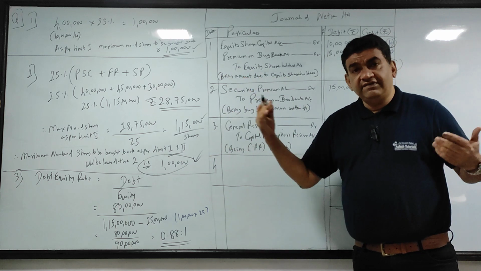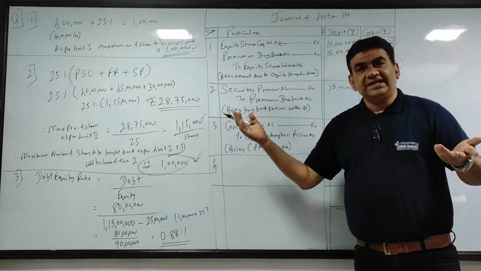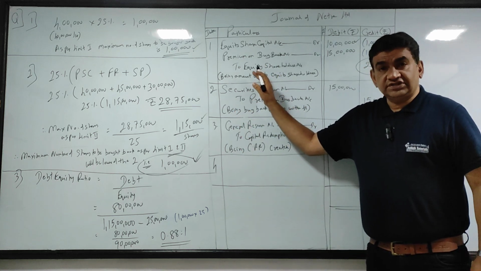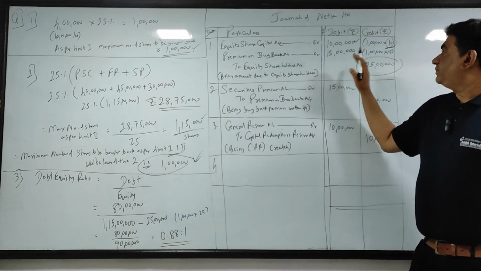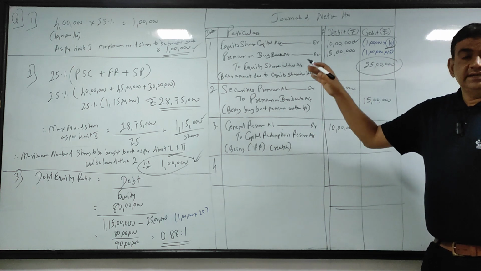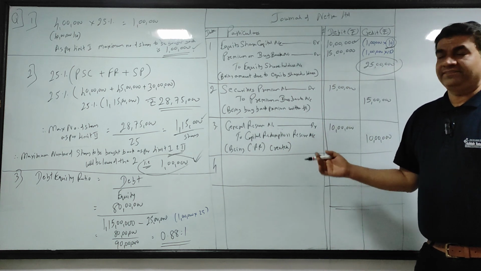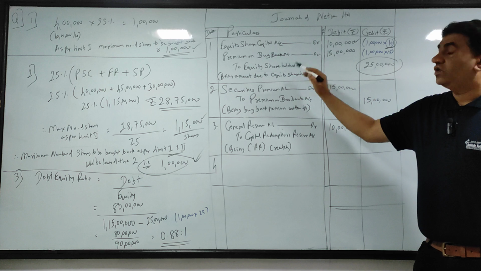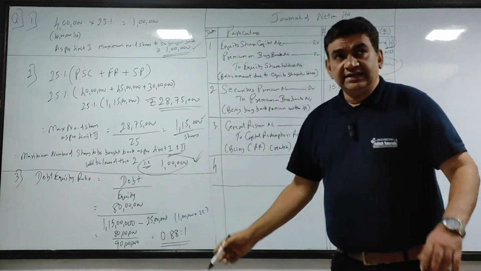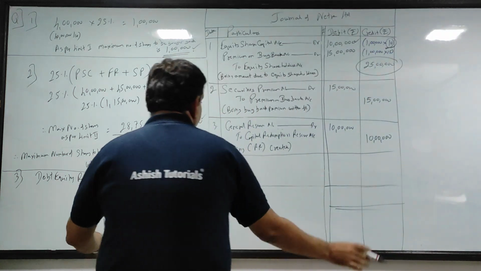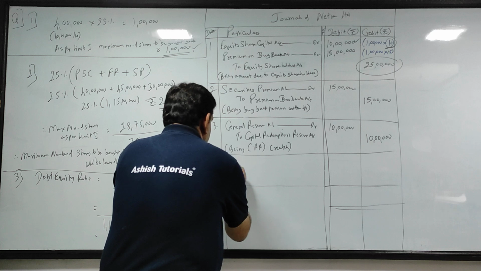बायबैक क्या कर रहे हैं? इक्विटी शेयर्स, पैसा उनको देना है. So as per the first entry, we were supposed to pay them 25 lakhs. Now we will pay them. When it was due, payable, we credited. Now we will pay them. We will settle the account, so we will debit.